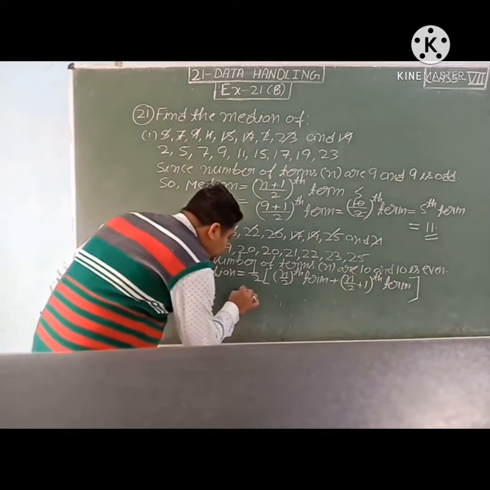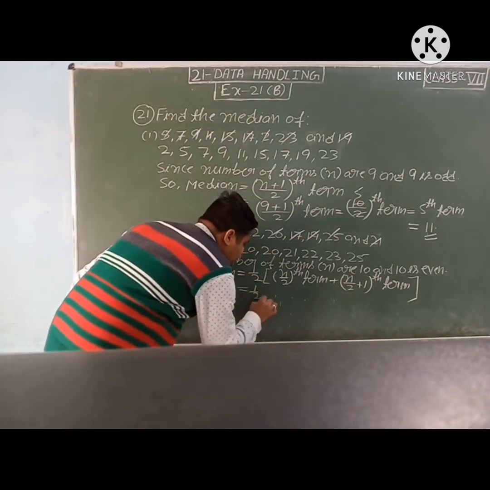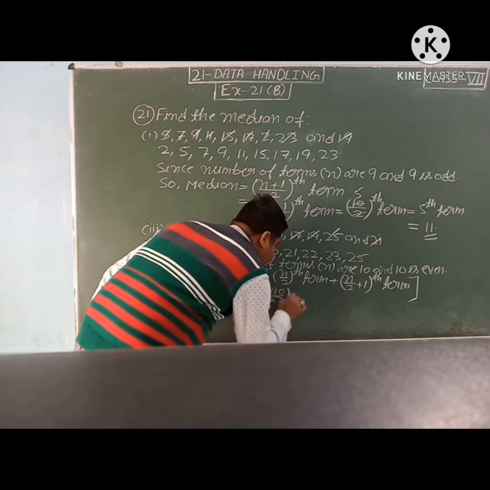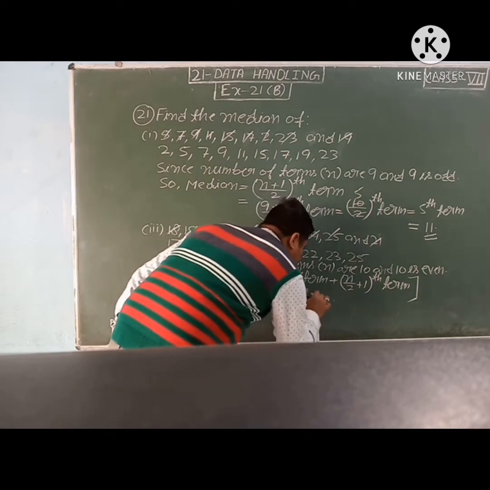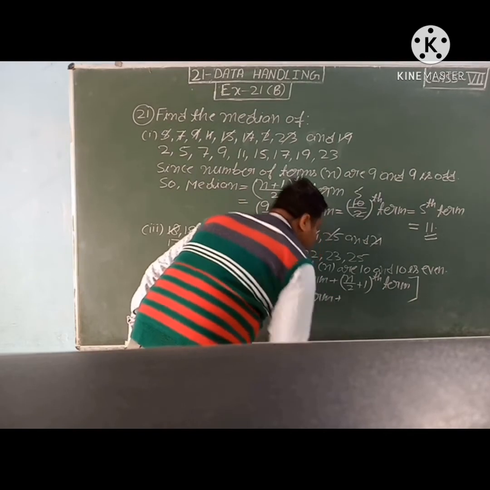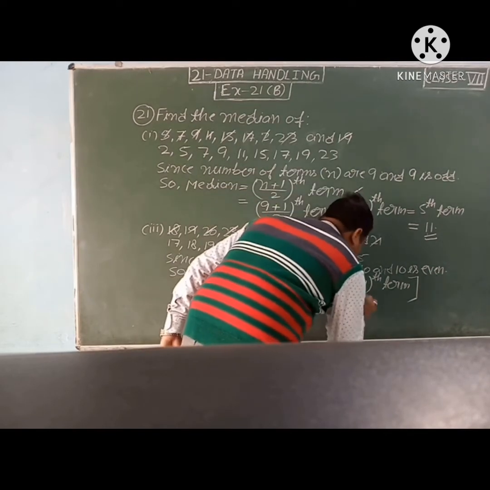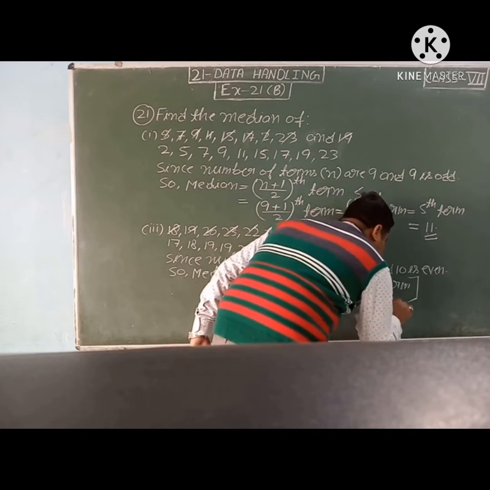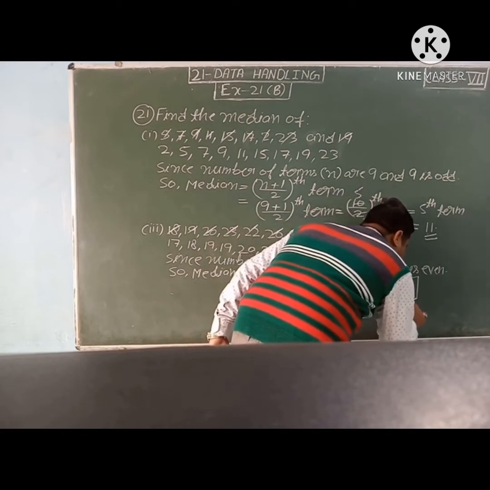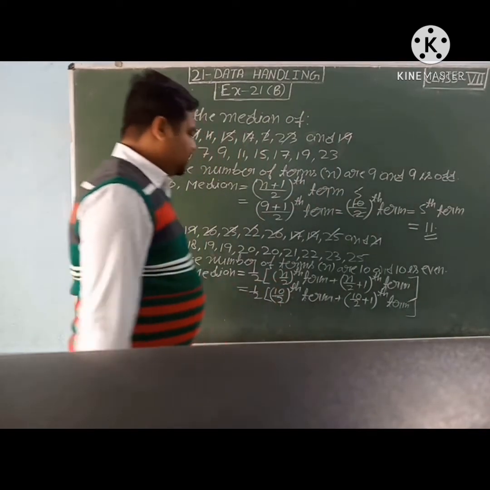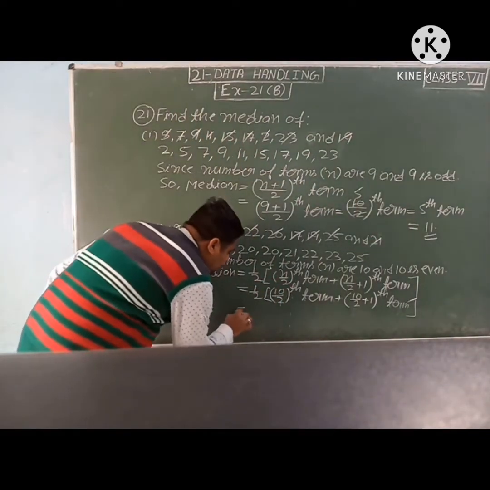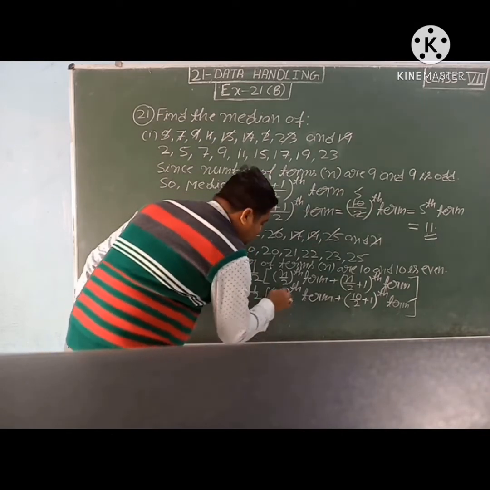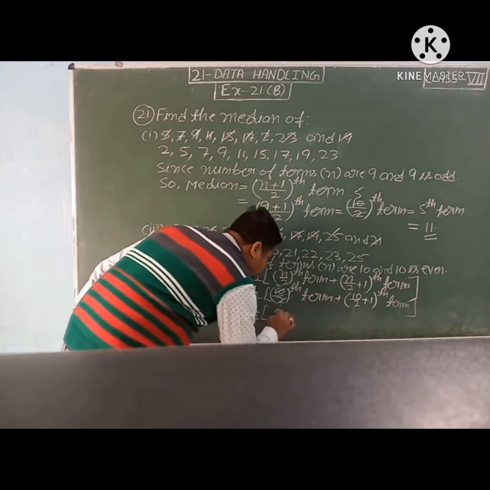Now we will put the values. n upon 2, so 10 upon 2 term plus (10 upon 2 plus 1) term. See students, what we are getting? 1 upon 2. 2 5s are 10, it means fifth term.